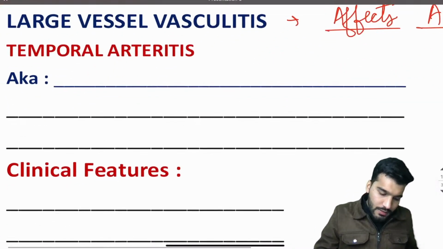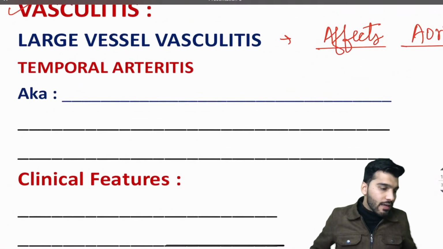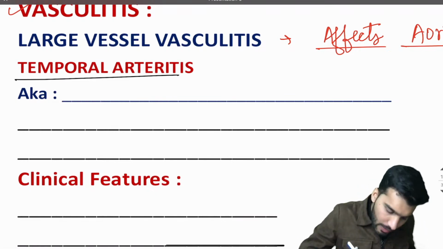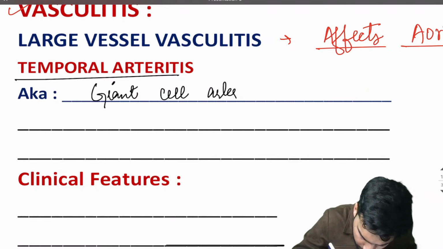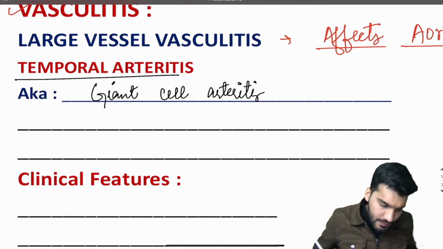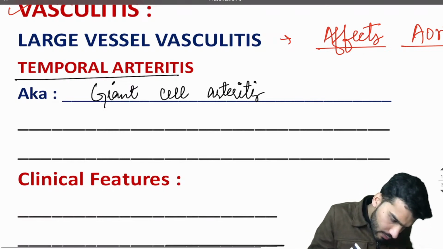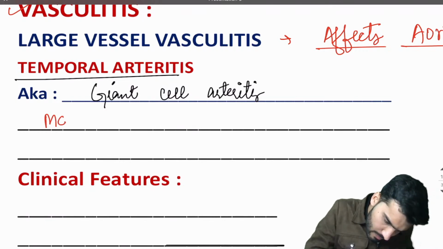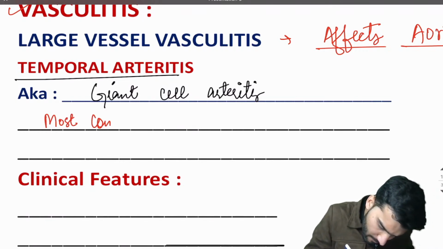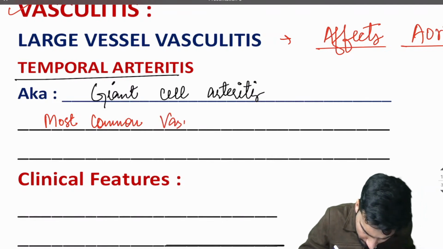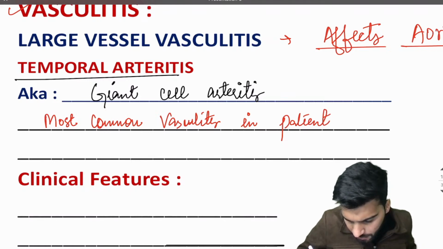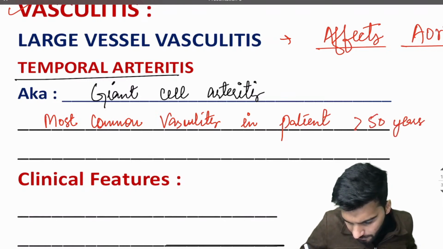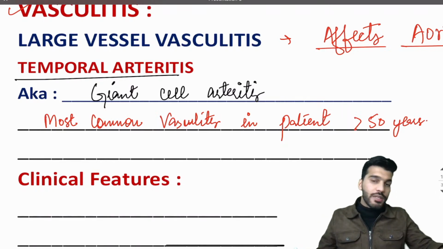Then if we talk about giant cell arteritis, it's also called temporal arteritis, or temporal arteritis is also called giant cell arteritis. It's the most common vasculitis in a patient more than 50 years.